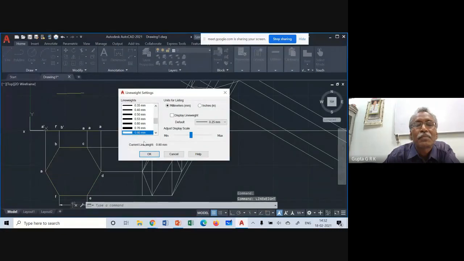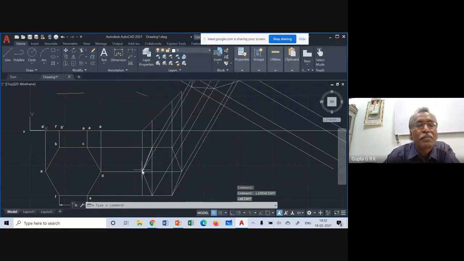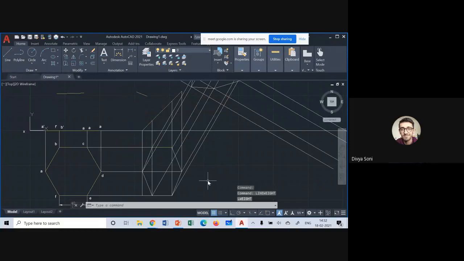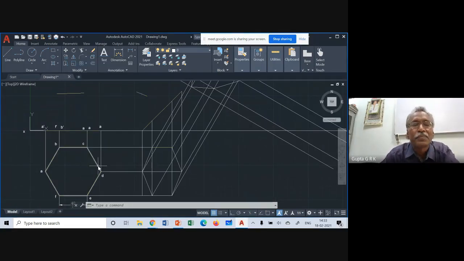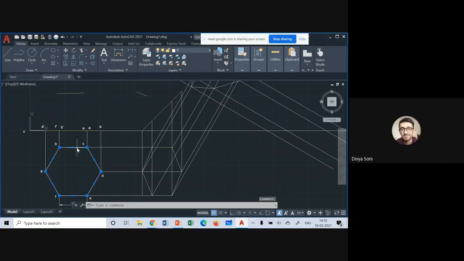Actually, on the line weight, there's an option to display the line weight. You have to check that also. I think that same window. There is properties over there. The same window that you opened before on line weight, there was a checkbox for display. Okay.